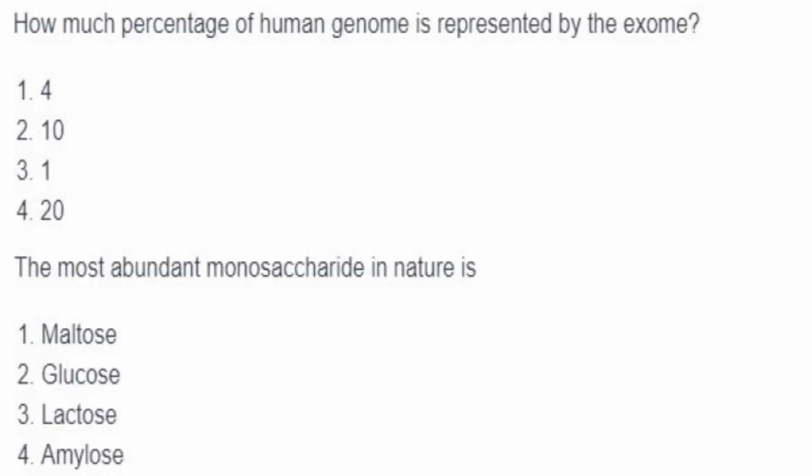Then how much percentage of the human genome is represented by the exome? It is 1%. Then next one. The most abundant monosaccharide in nature is glucose. It is a monosaccharide, whereas maltose is a disaccharide, lactose again a disaccharide, and amylose is a polysaccharide. The question is for monosaccharide. So if you do the elimination technique, you can get the answer, it is glucose.